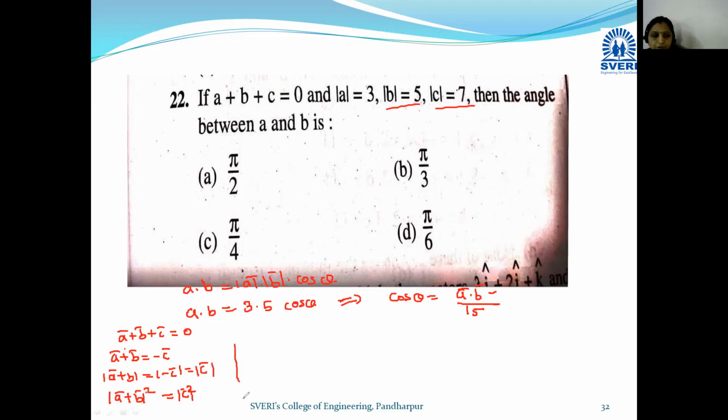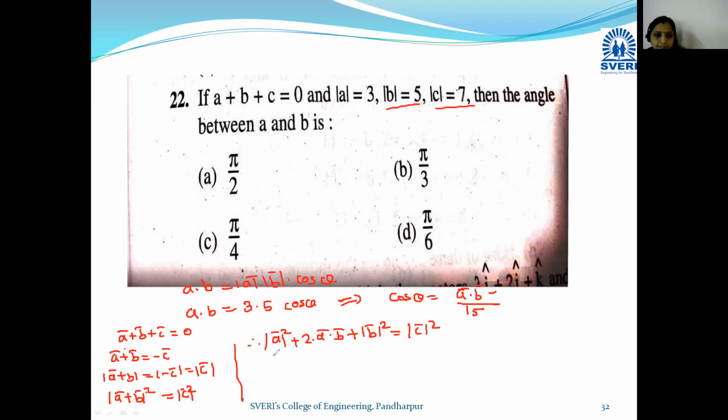Therefore, what is the expansion of a bar plus b bar whole square? We know that mod of a bar square plus twice a bar dot b bar plus mod of b bar square is equal to mod of c bar square. The modulus values are given to you.